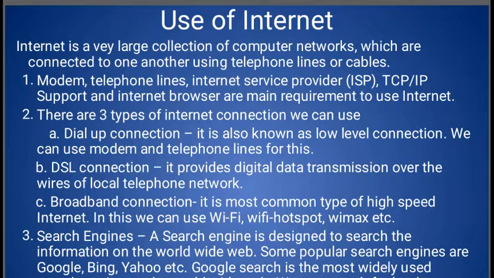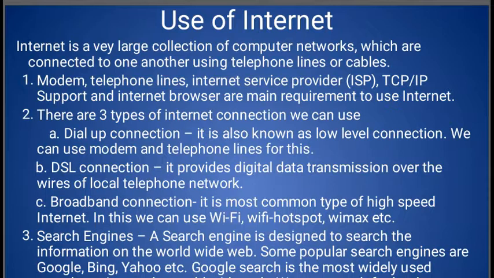And an internet browser means an application which runs on our computer: Google Chrome, Mozilla Firefox, Internet Explorer, Opera Mini, UC Browser. So these are web browsers. With their help, first we open the web browser and type the website name and we can access it if our internet is running. So these are the requirements to use the internet.